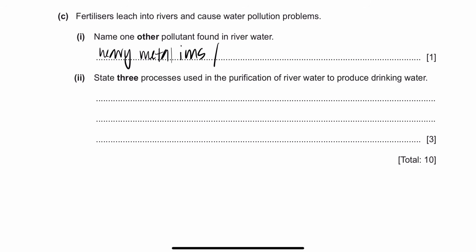But I told you heavy metal ions, that's good, like lead ions, they are not good for us, right? Or you can also say pesticides if you want. So apart from fertilizers there are pesticides, heavy metal ions, and sometimes detergents, because we dump everything in the river, so detergents are also inside your river water. Yeah, they are also pollutants.